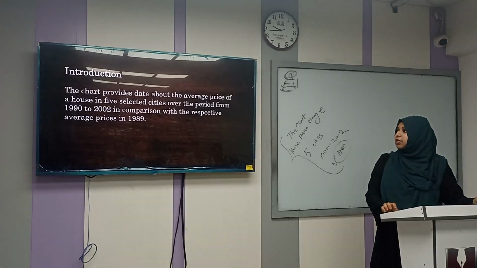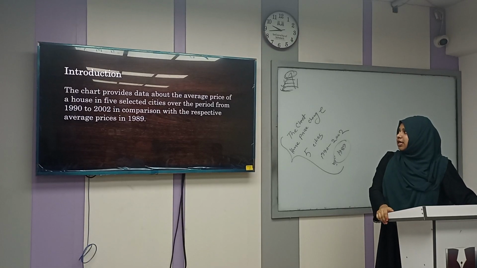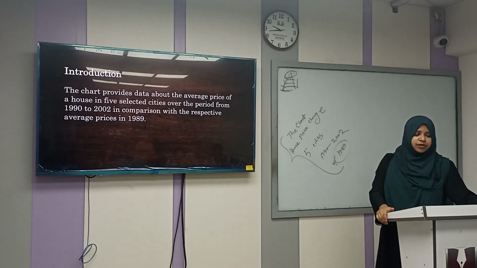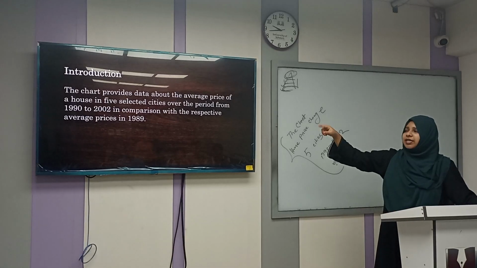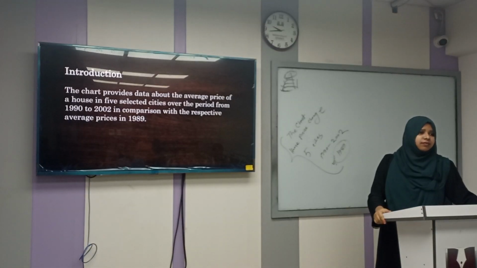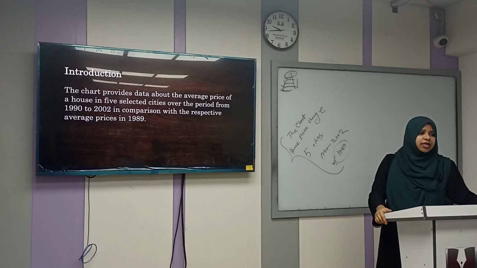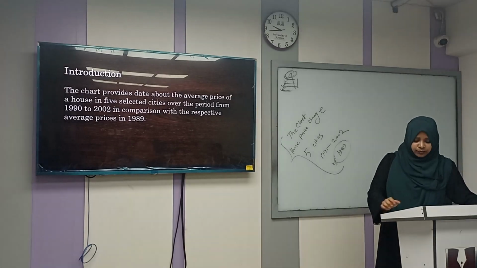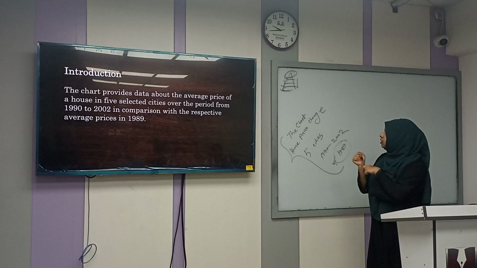I made you write it down the last thing. The chart provides data about the average house price of a house in 5 selected cities over the period from 1990 to 2000 in comparison with the respective average house price in 1989. Now we will see whether it makes sense. Does that make sense? Yes. Does that paraphrase the question? It does. Okay. So we will see if we have all the keywords.